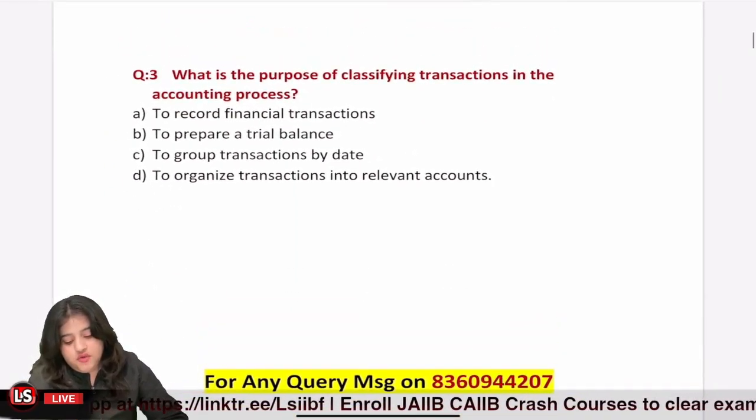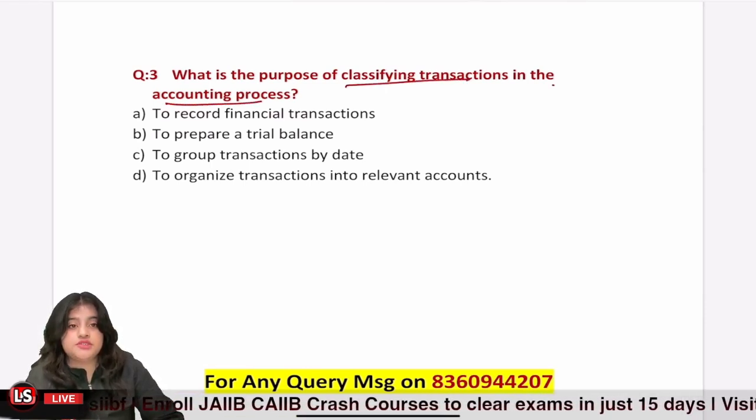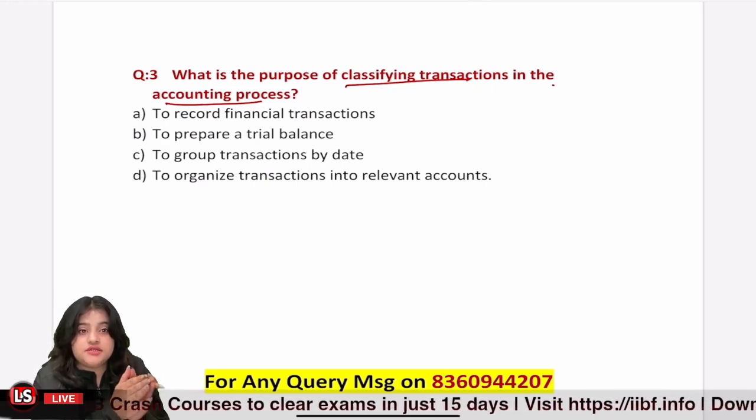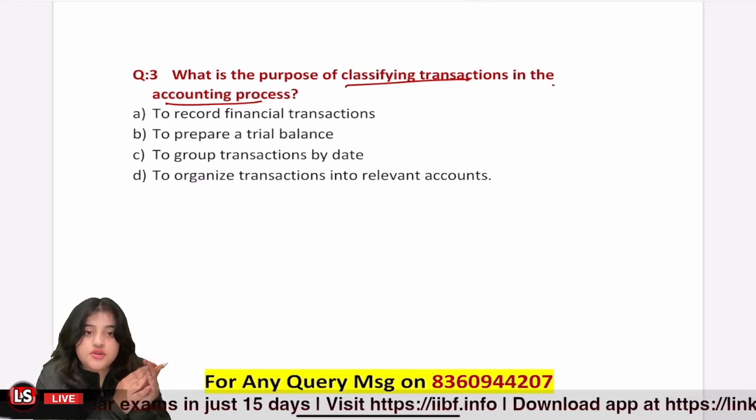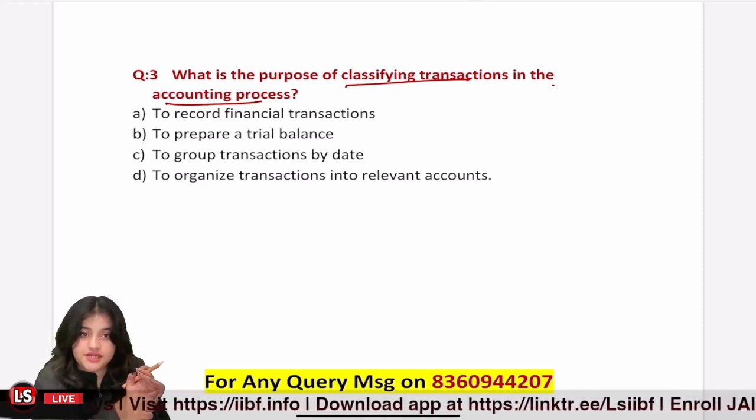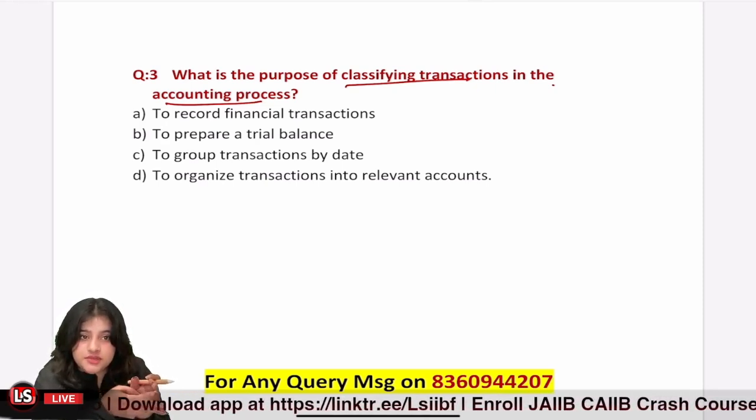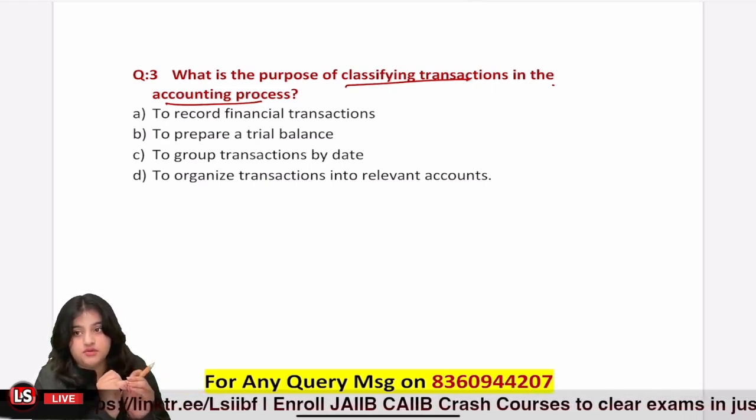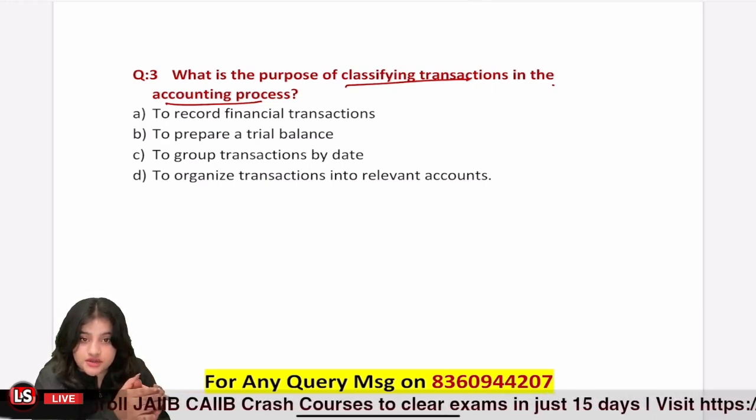Next. What is the purpose of classifying transactions in the accounting process? So whenever we are doing accounting, we classify the transaction. What is the purpose of classifying them? Number 1, to record financial transaction. So in recording, we do journal entry, right? So this is not correct. To prepare a trial balance, to group transactions by date, or to organize transactions into relevant accounts. So what is the correct answer here? Why do we classify transactions in the accounting process?